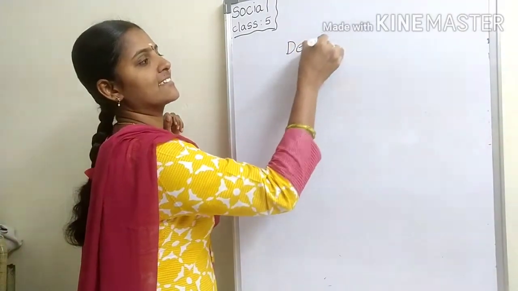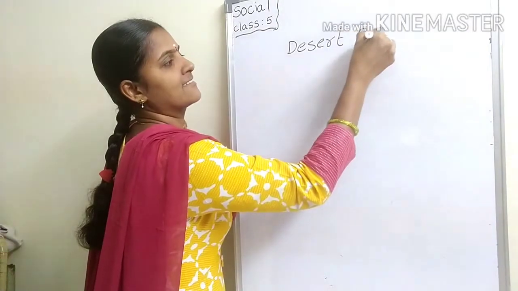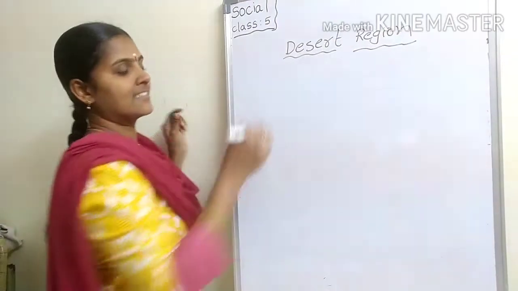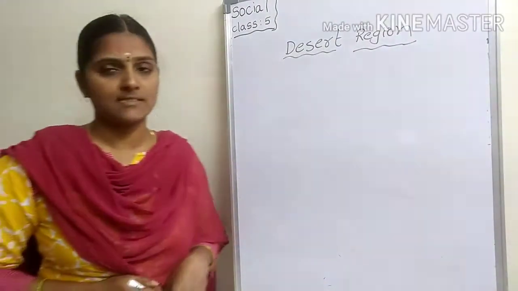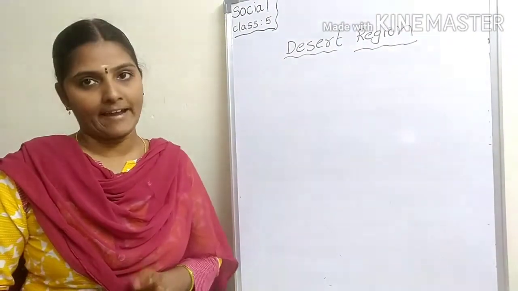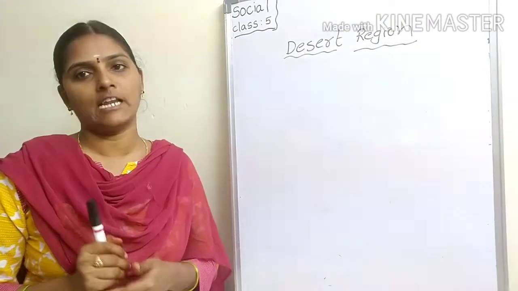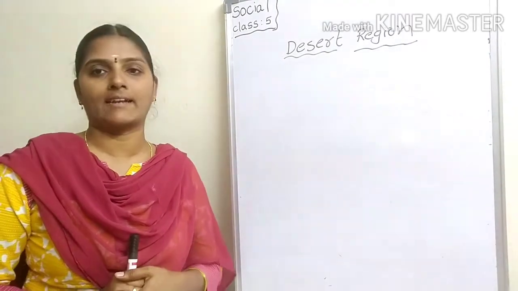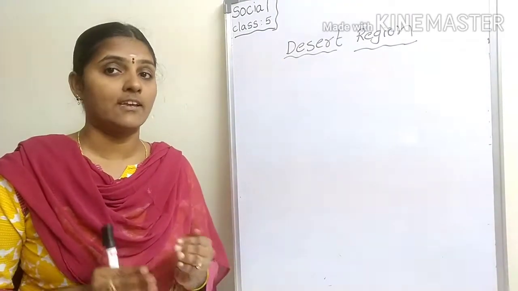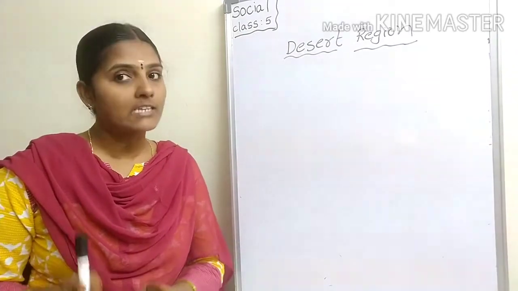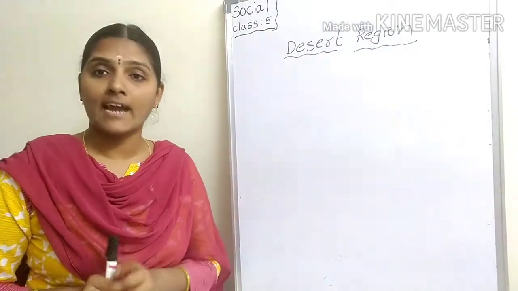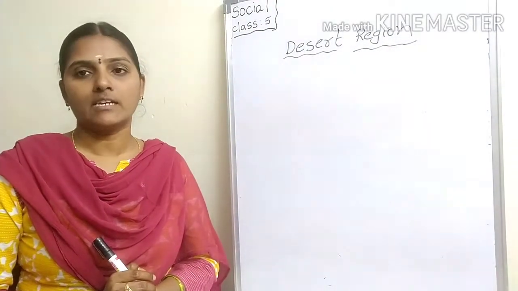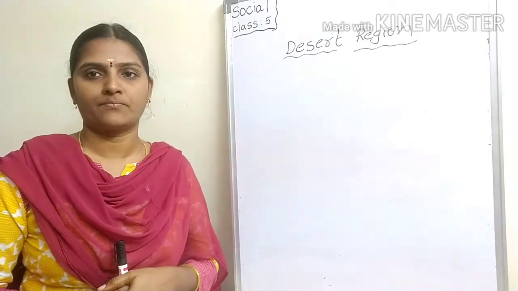Desert region. A desert is a large area of land that has very little water and very few plants. Understood? A desert is a large area of land that has very little water and very few plants.